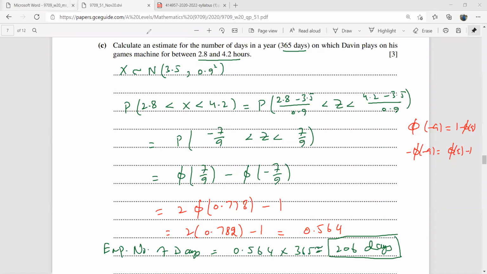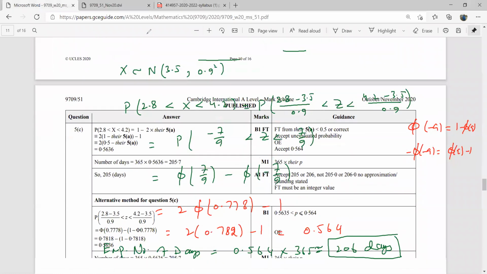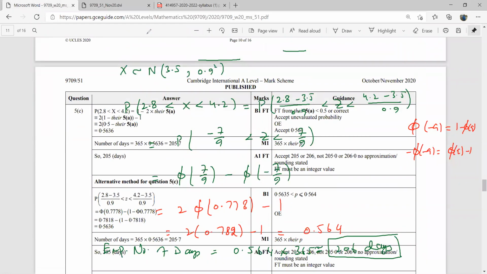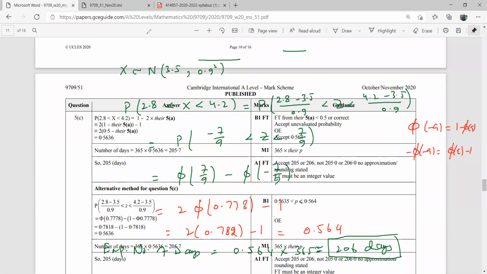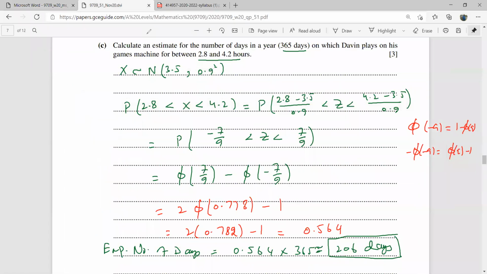Let's confirm the answer. Okay, this is 205.7. So he's writing this 205. Okay, so this is going to be 205. सर उन्होंने कहा हुआ except 205 or 206.